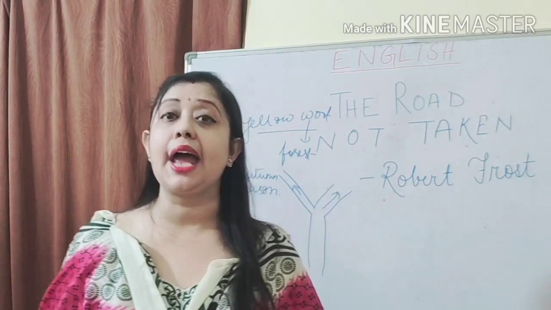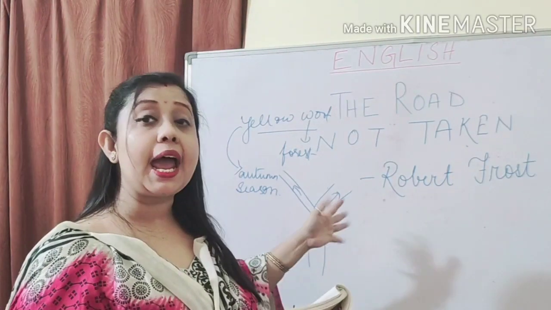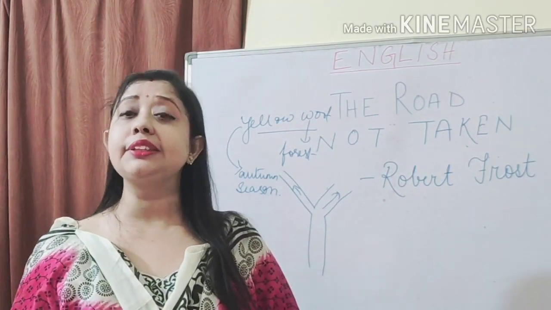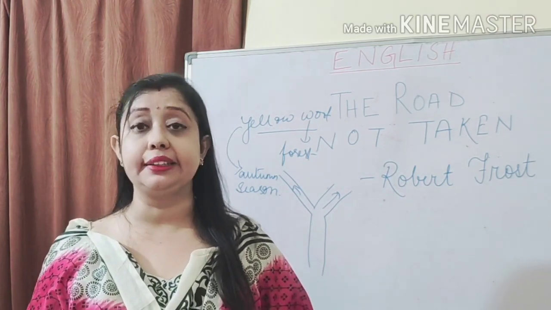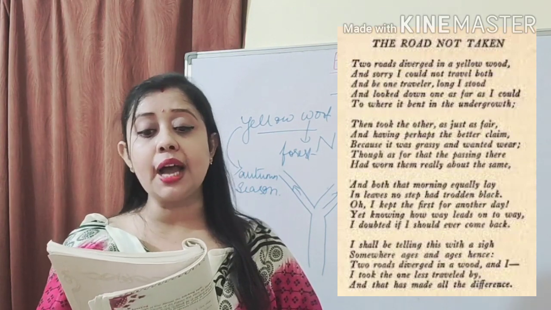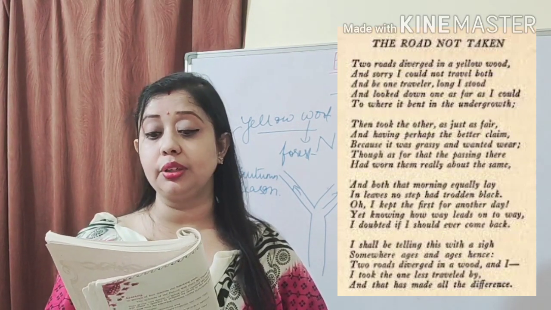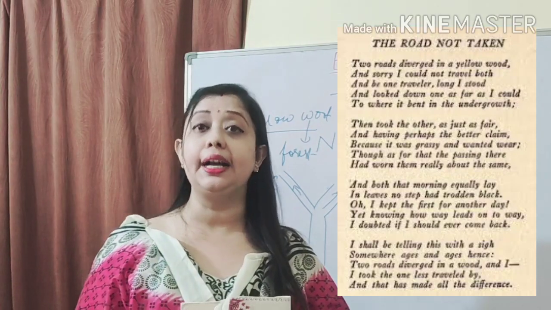And sorry, I could not travel both. So he was standing at this point, feeling sorry that he could not walk through both the roads at the same time. And being one traveller, long I stood and looked down as far as I could to where it bent in the undergrowth.